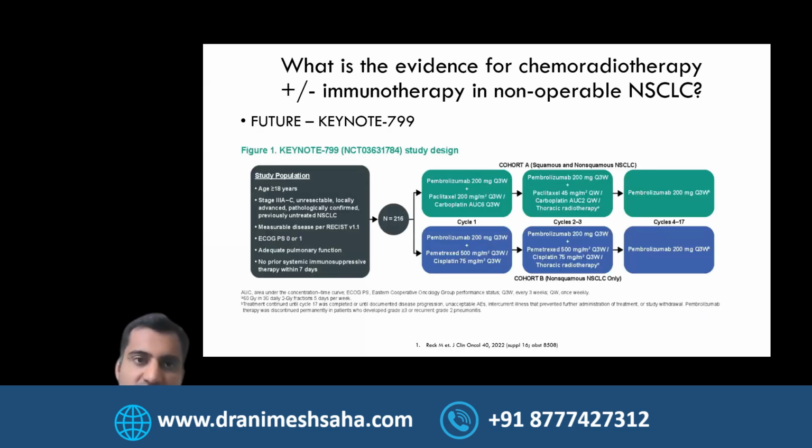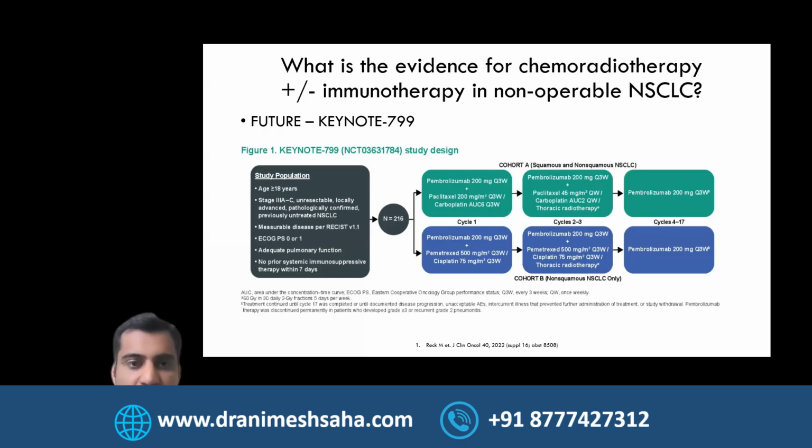Then we've got the Keynote 799 study, which is looking at combining pembro with chemotherapy with either carboplatin-paclitaxel for both squamous and non-squamous, or cisplatin-pemetrexed in non-squamous. And these patients are then receiving radiotherapy along with chemoimmunotherapy, followed by IO in the adjuvant setting. So kind of a quite intense treatment regime.